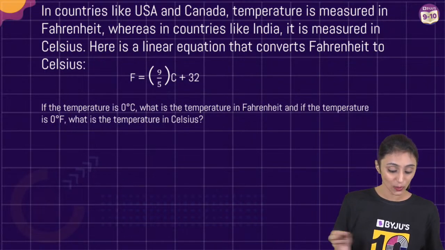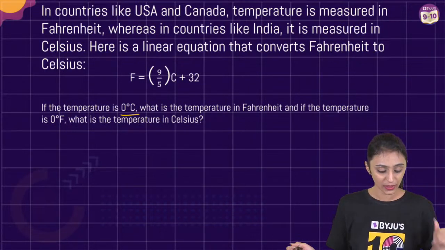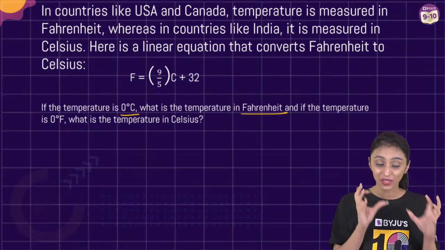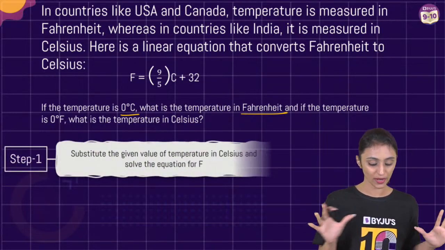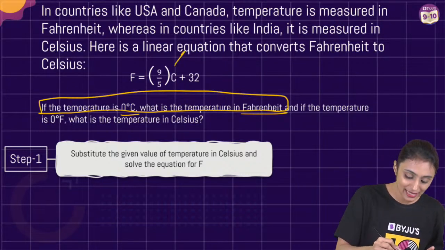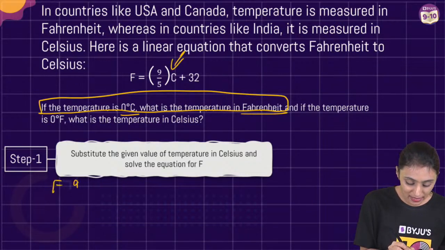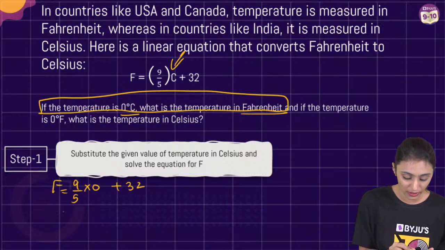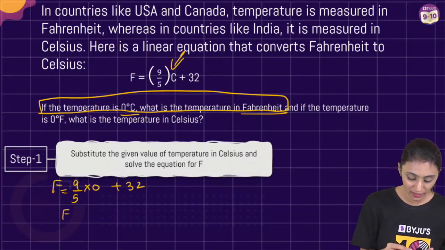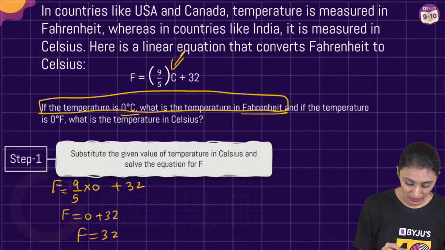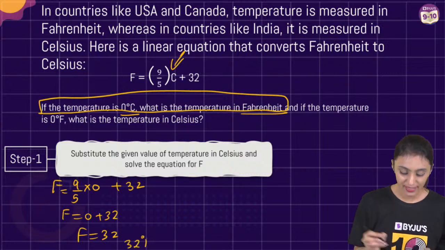If the temperature is 0 degrees Celsius, what is the temperature in Fahrenheit? This is the first part. If the temperature is 0 degree Fahrenheit, what is the temperature in Celsius? A good question. Let's solve this much part first. If it is 0 degrees Celsius, let's replace Celsius with 0. Anything multiplied with 0 gives you 0 only. So this is F equals to 0 plus 32, right? That's going to give you 32. So the value of F is going to be 32 degrees Fahrenheit for this one. Correct? Temperature in Fahrenheit is 32 degrees Fahrenheit.